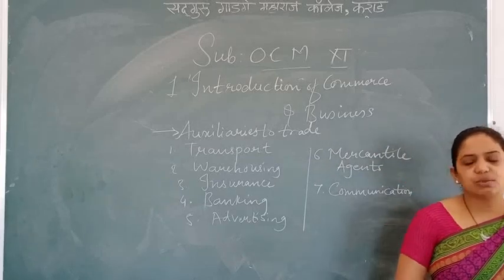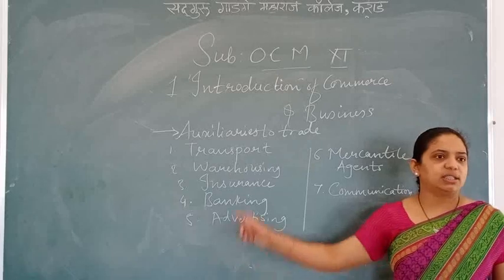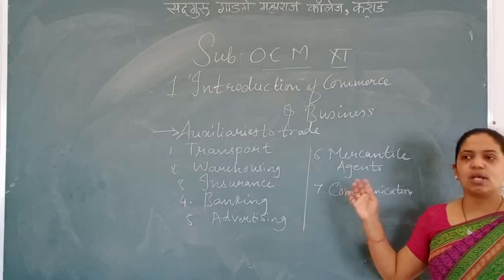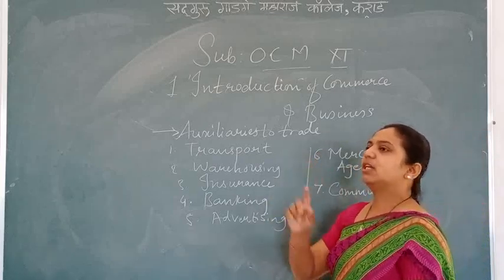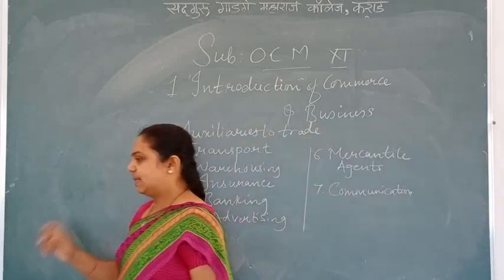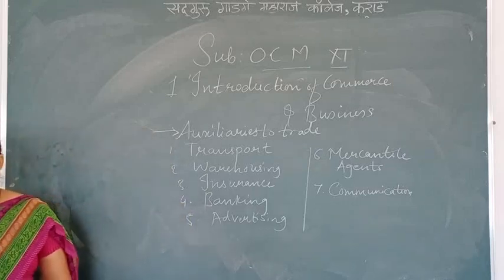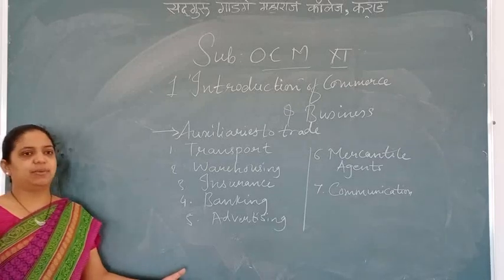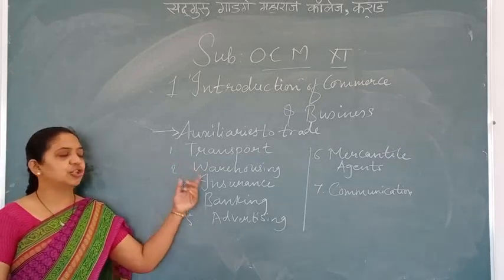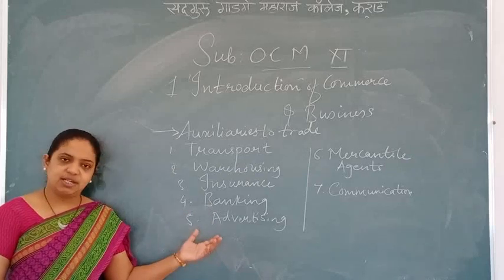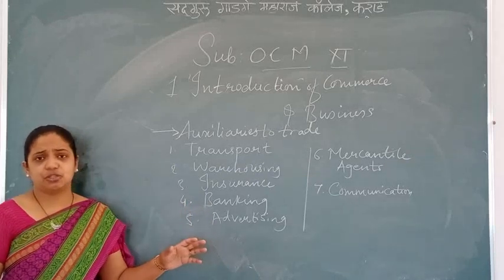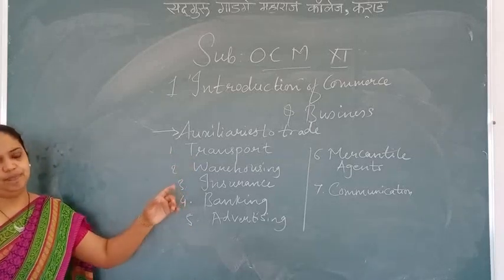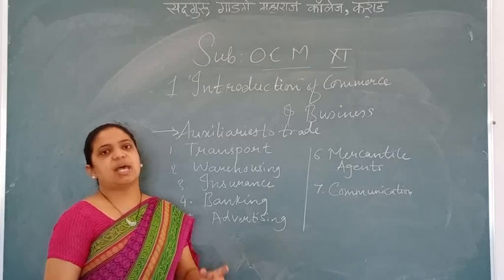Yes or no? In this way, today we have all seen the point of auxiliaries to trade. Auxiliaries to trade play a very important role, because they help trade for the smooth functioning of the business. Various business activities are done only with the help of auxiliaries to trade. That was the end of the first chapter, Introduction of Commerce and Business. Got it, everyone? The big diagram which I taught you, the last part of that diagram was this auxiliaries to trade. In this way, today the first chapter is completed.